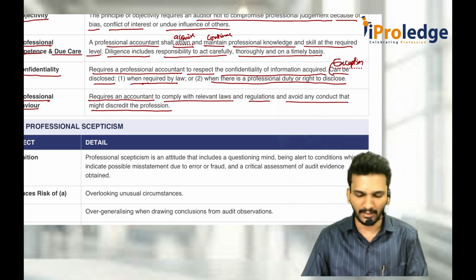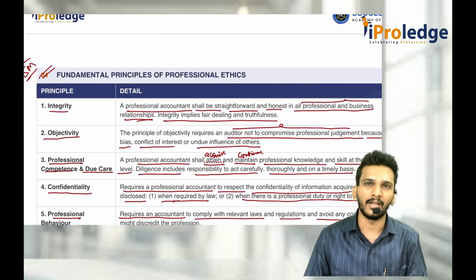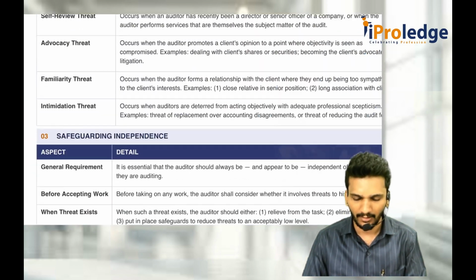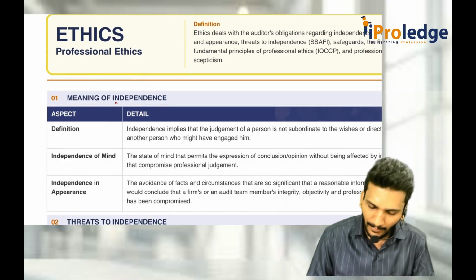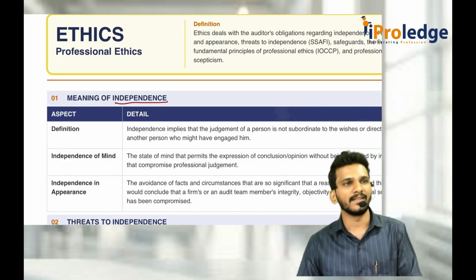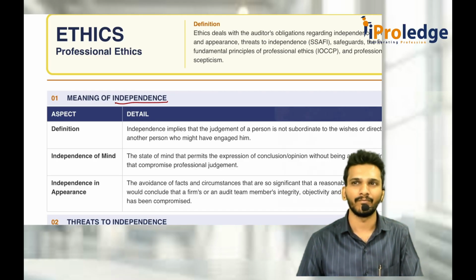That has to be taken care. These are the 5 fundamental principles of the auditor or professional accountant. Now along with those 5 things, the auditor also has to maintain independence always. With independence, there is one more thing called professional skepticism.